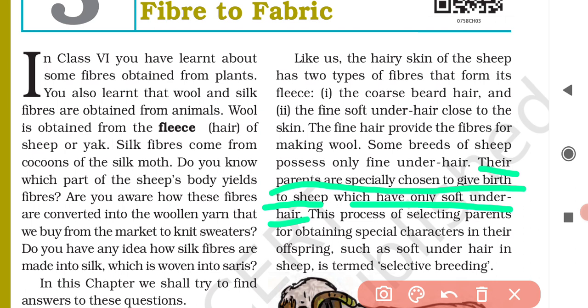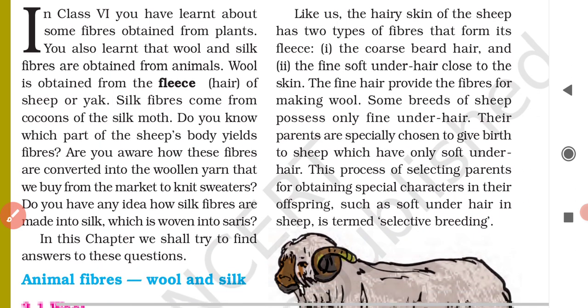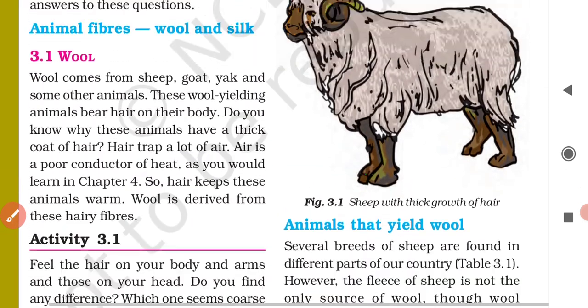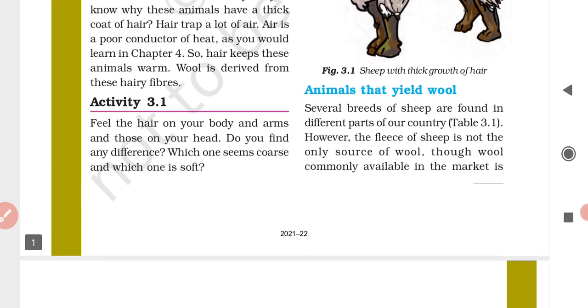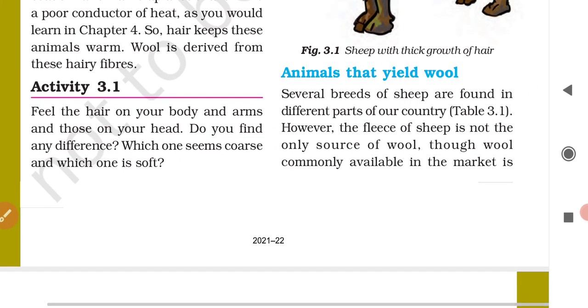So this process of selecting parents for obtaining special characteristics in their offspring, such as soft under hair, is the special characteristics. Okay, this process is called as what? Selective breeding. Understood? Yes.